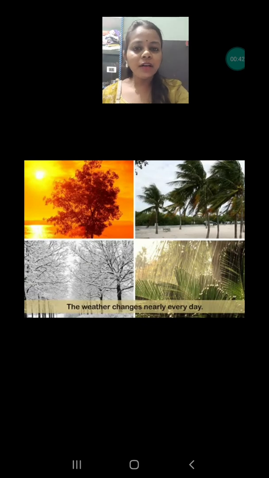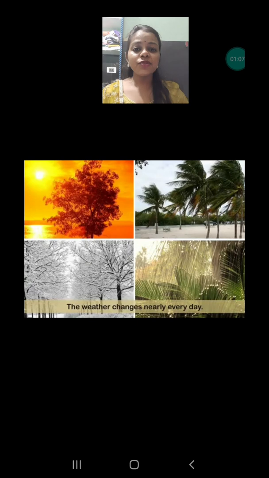We often feel different types of atmospheric conditions during a single day. Okay, sometimes we feel the day is sunny, sometimes it is windy, sometimes it is cold, whereas sometimes it can be rainy. So what is weather? The weather is the atmospheric condition at a particular time. Why am I adding this particular time?